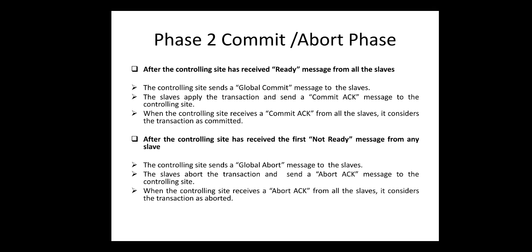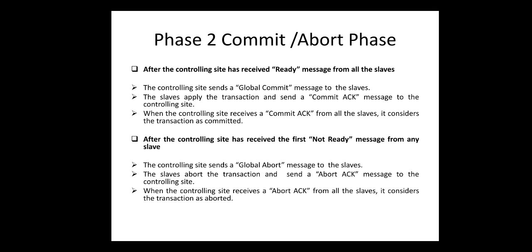And if one of the slaves is sending a not ready message, then it will abort. So after the controlling site has received a ready message from all the slaves, that means all the databases which are contributing to a common transaction, the controlling site sends a global commit message to the slaves.